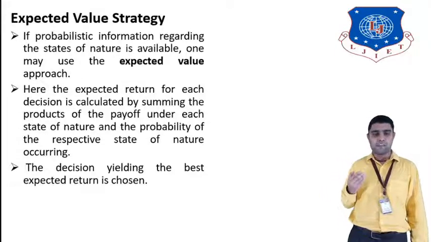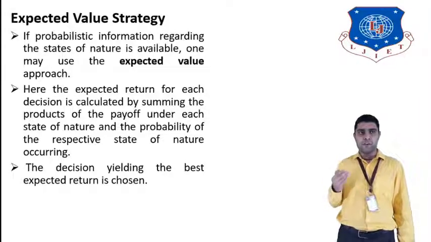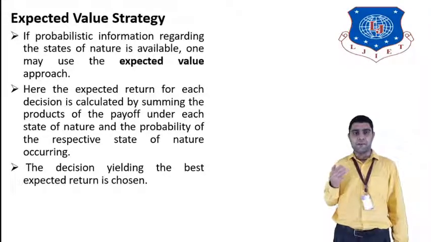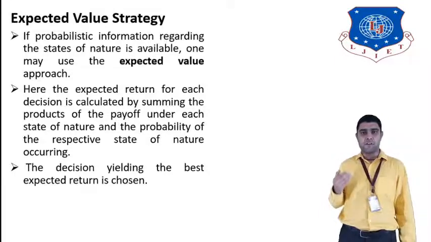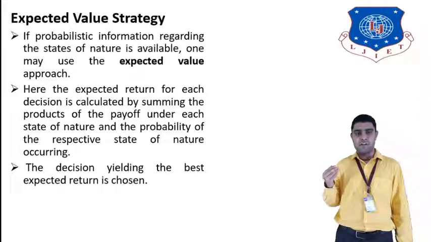We have to take the final decision which gives the best expected value. Here there is a payoff table with different decision alternatives, decision 1, decision 2 and decision 3, and the expected value is calculated for each decision. This gives us the best solution, the one with the highest expected value, and that decision will be taken.